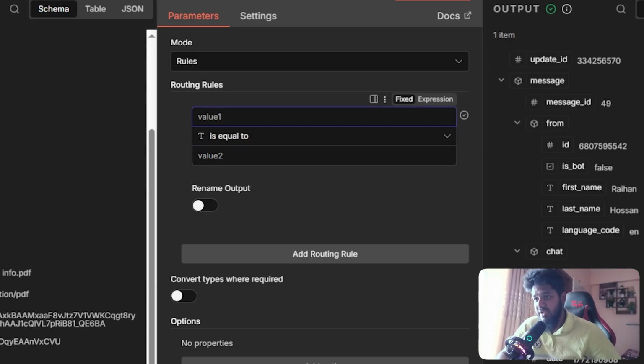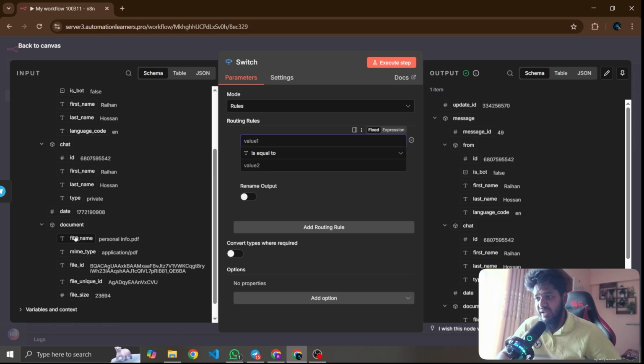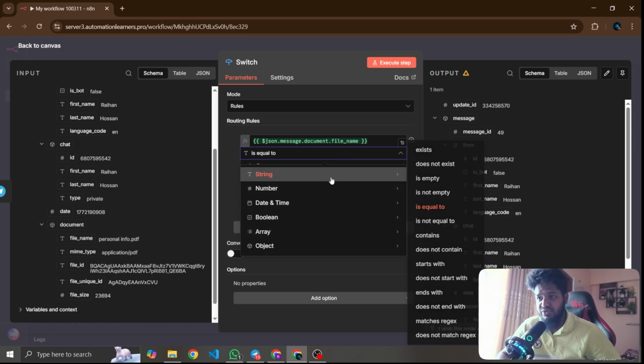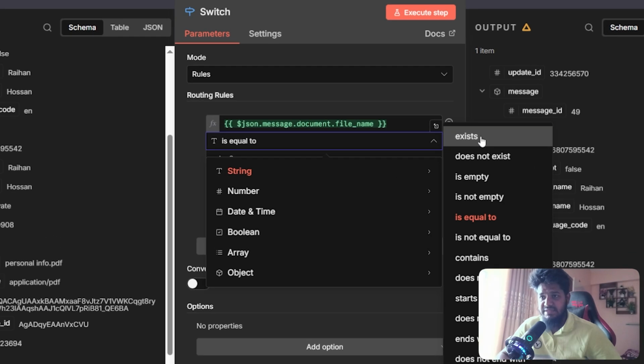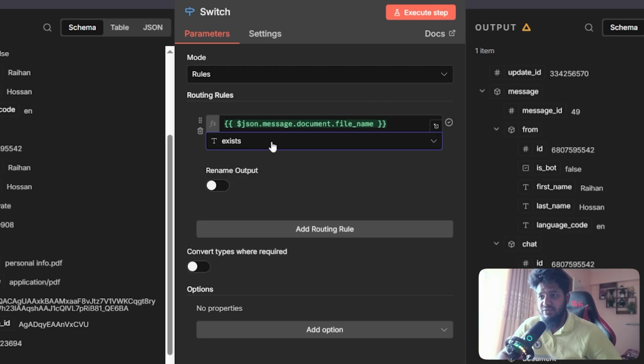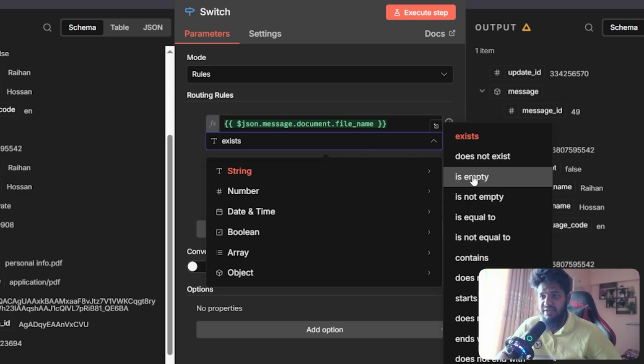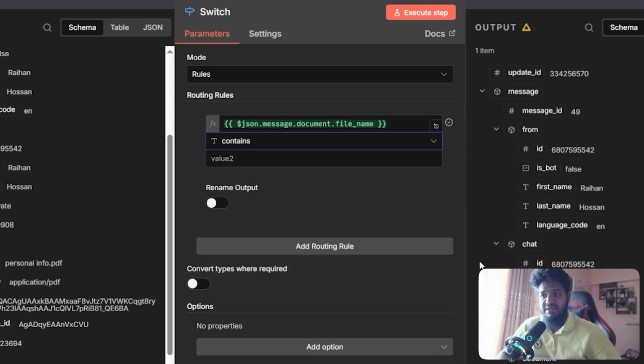And I need to go here and add a file name, including PDF, is equal to no. I want to change the condition: exists, no, yes, exists. If exists, string, is not empty, equal to content, yes, content.